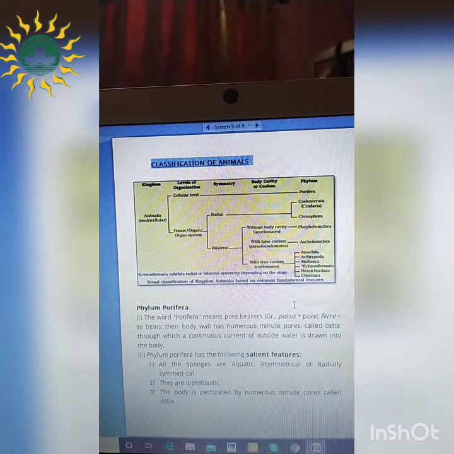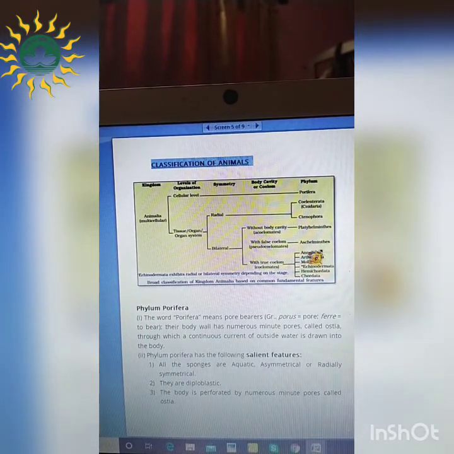So altogether, if we consider all the phyla, we'll start from Porifera, then Cnidaria, Ctenophora, Platyhelminthes, Aschelminthes, Annelida, Arthropoda, Mollusca, Echinodermata, Hemichordata and Chordata. So these are the different phyla which need to be studied one by one. In this lesson, we will study till the phylum Aschelminthes, and the rest of the phyla will start in the next lesson. So firstly, starting with phylum Porifera.